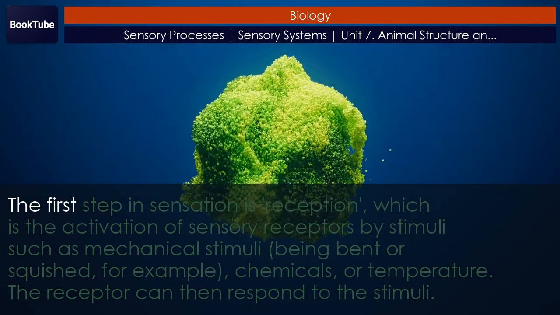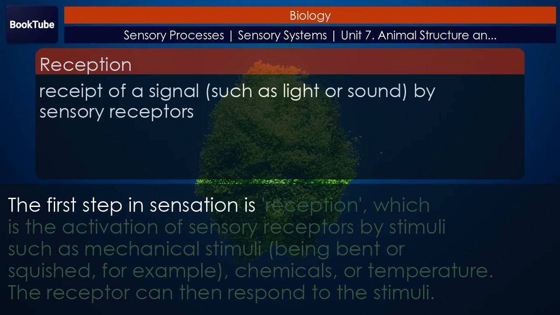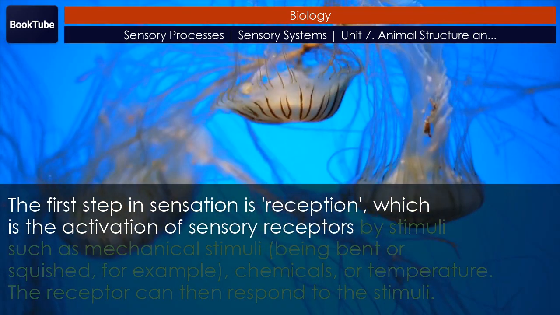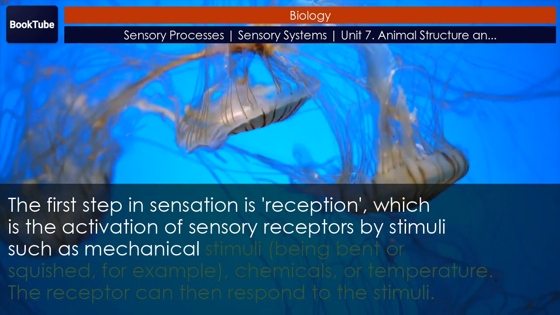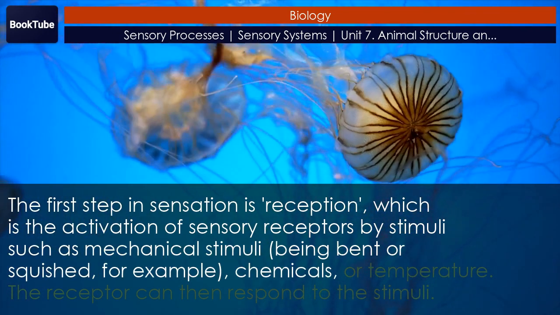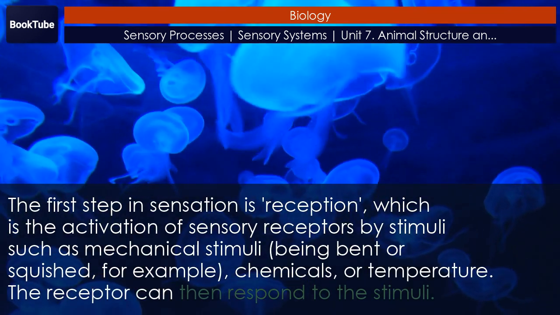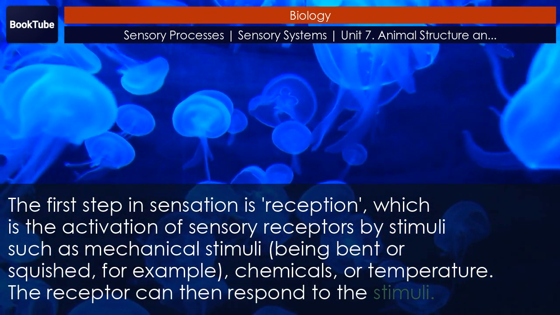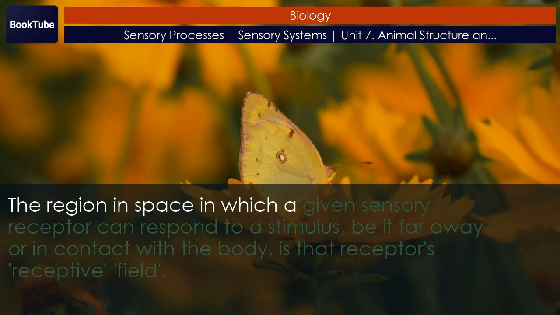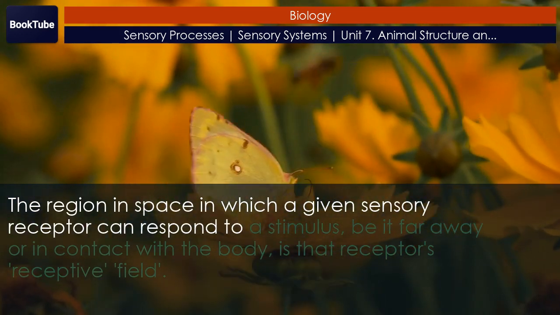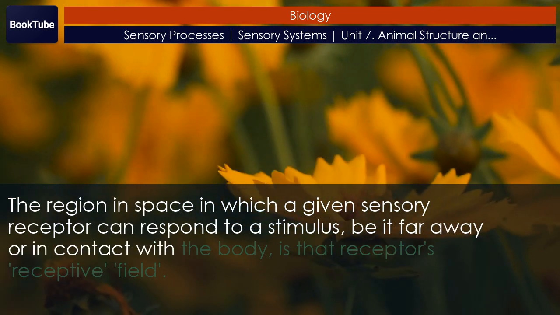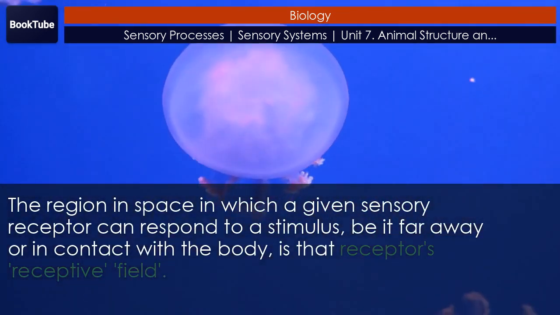The first step in sensation is reception, which is the activation of sensory receptors by stimuli such as mechanical stimuli, being bent or squished, for example, chemicals, or temperature. The receptor can then respond to the stimuli. The region in space in which a given sensory receptor can respond to a stimulus, be it far away or in contact with the body, is that receptor's receptive field.